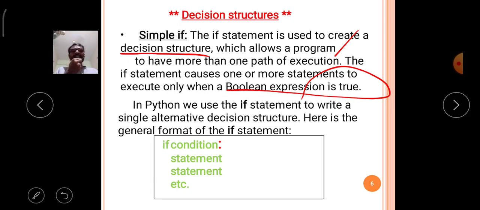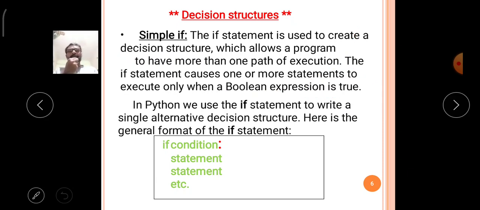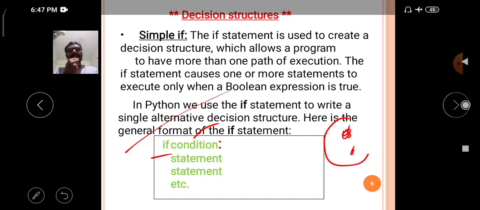So observe the syntax of the Python language. Here in the box I will write the syntax. First use the if keyword, then mention the condition. After the condition you have to use the colon symbol.